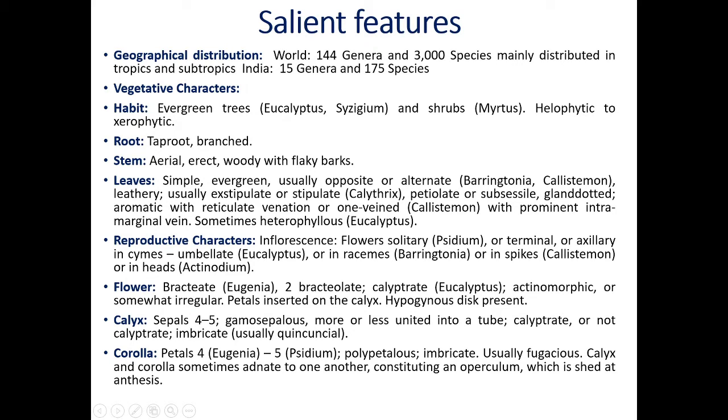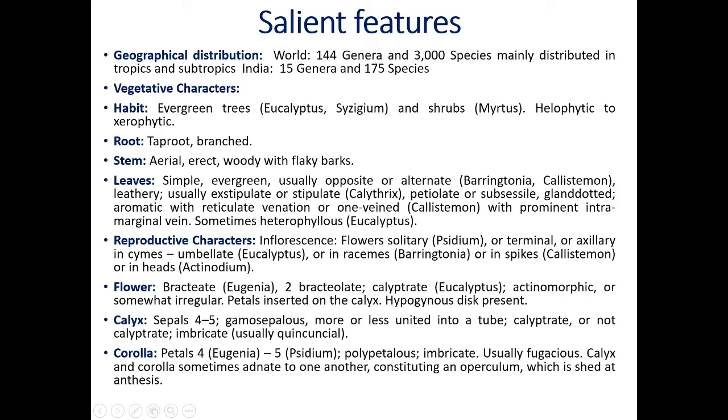Now let's see the second morphological feature: root. The root of tall trees and shrubs is taproot. Taproot is present in all dicot plants. It grows from the radicle of the embryo, which continuously goes deeper and deeper into the soil.